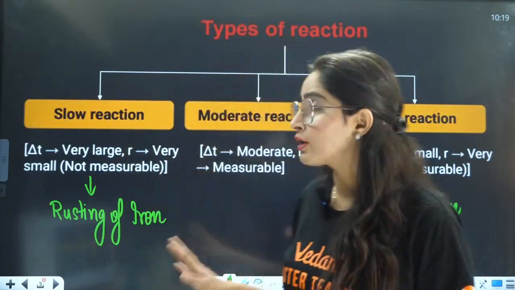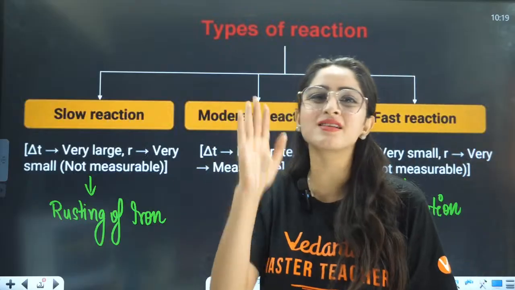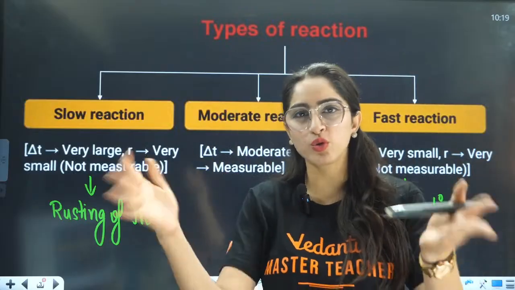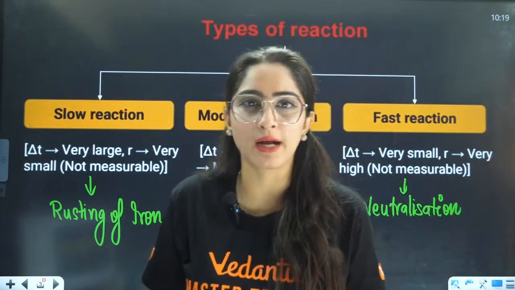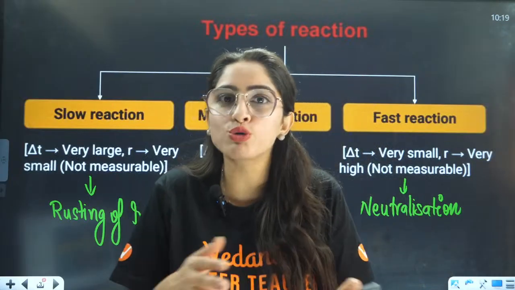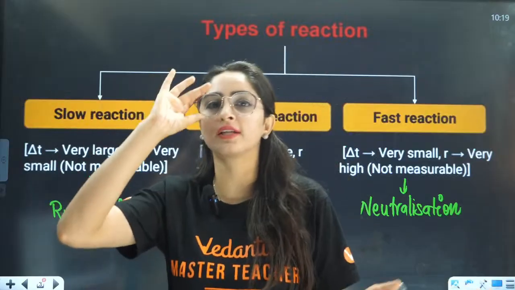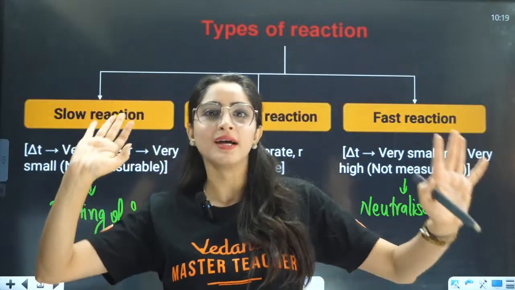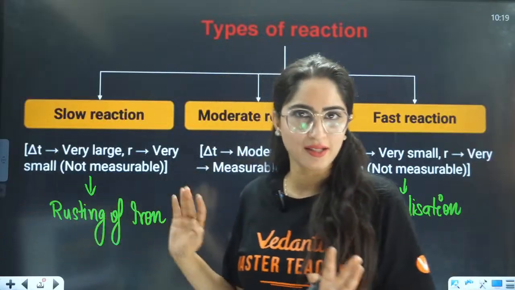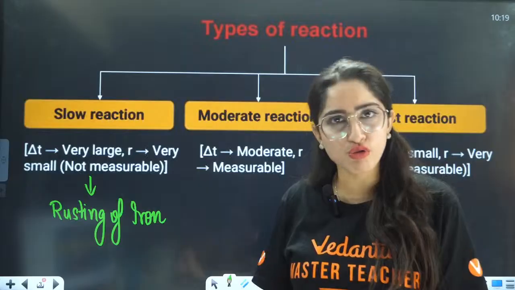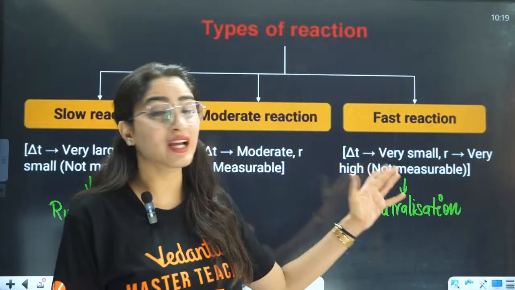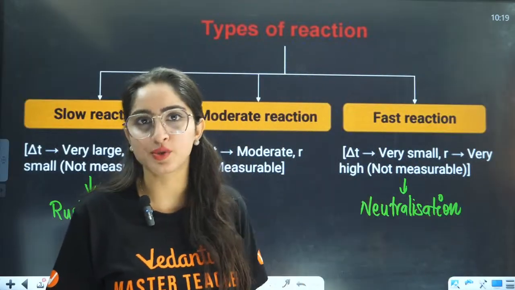If you talk about a person who is not interested in studying, who says I don't want to study, I don't want to do anything, how will I be beneficial to that person? That person is happy in his own world, happy the way he is. I can't do anything. So similarly, you can't study very slow reactions, and you can't study very fast reactions as well.